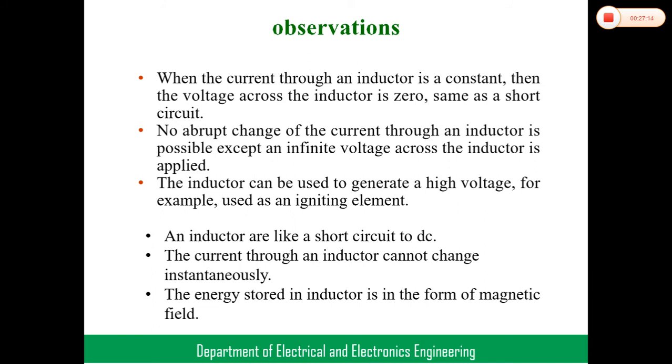I mean to say that the inductor does not allow sudden changes in currents. If you observe the ceiling fan in households, if you switch on the fan, the speed slowly rises up to the rated speed. If you require 500 rpm, we cannot get 500 rpm when the switch is closed suddenly.